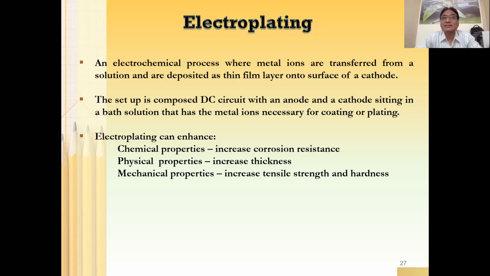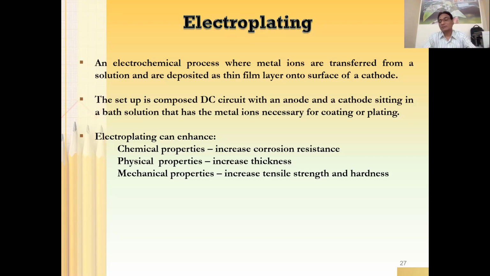And that is why I said we need to ionize first of all. You need to have the cations and anions, as I mentioned earlier. An electrical signal is going to play a role for creation of cations and anions, and then depending on the electrode potential, you will be able to deposit the desired material on the desired substrate. The setup is composed of a DC circuit with an anode and cathode sitting in the bath solution that has metal ions necessary for coating or plating.